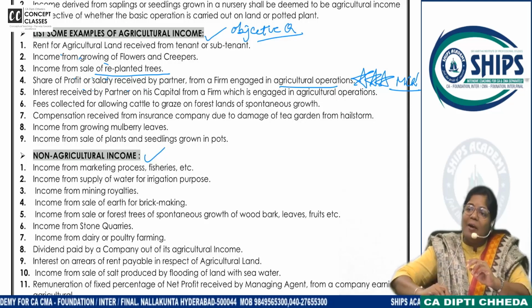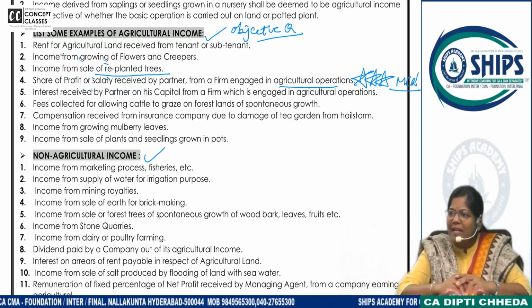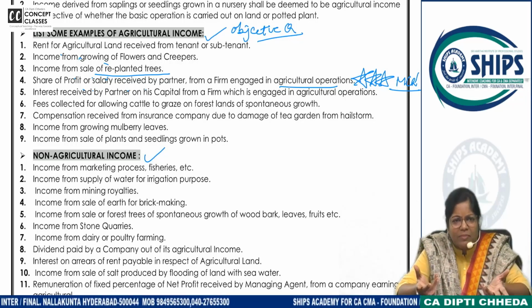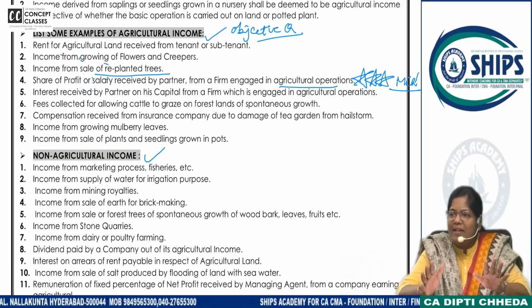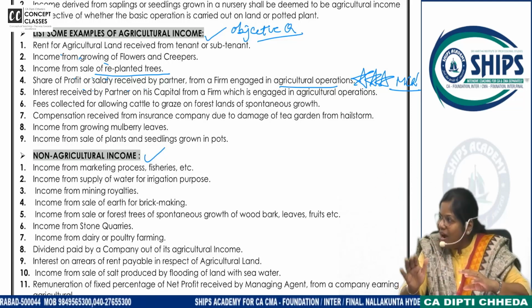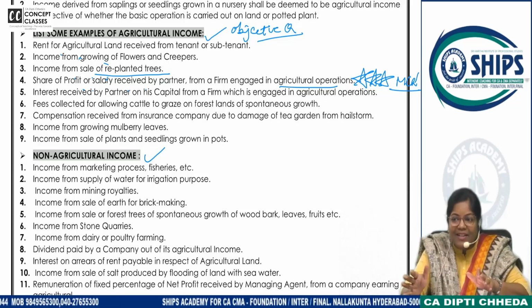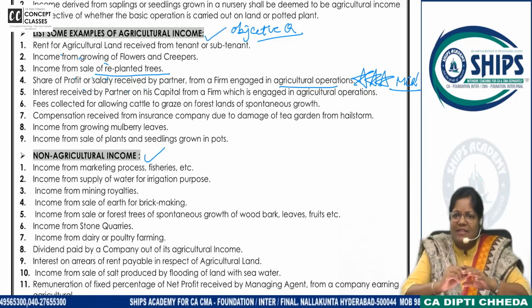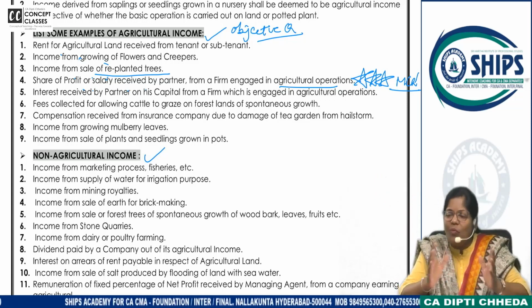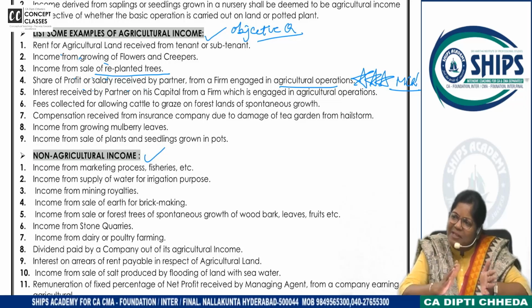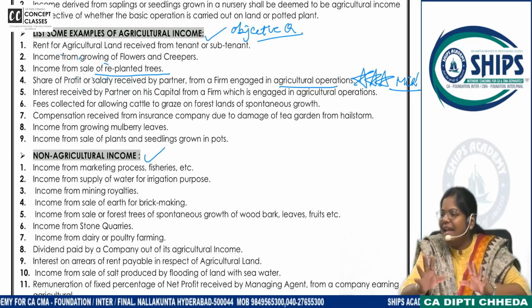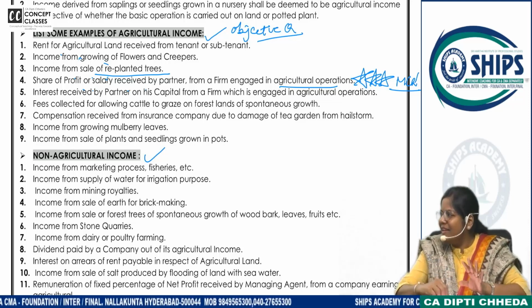Suppose it's a limited company that is doing farming activity. Okay? So their profits are exempt because which activity they are doing? Farming. But you all are shareholders. You are shareholders in a company which is doing farming activity, and that company has paid dividend to you all shareholders. Now what do you think? Your dividend should be taxable or exempt? Exempt? So is the case not understood, or clear?